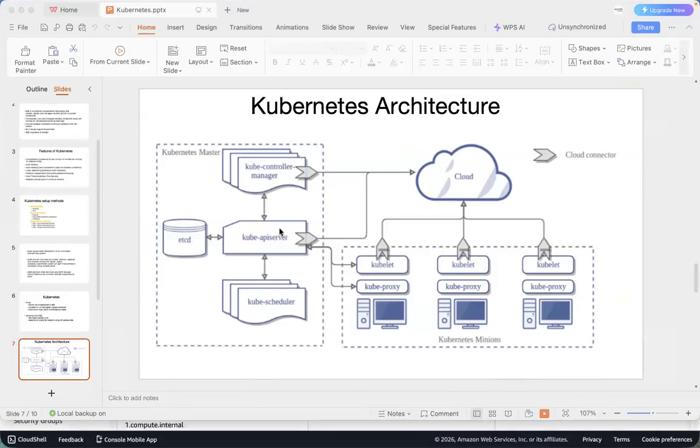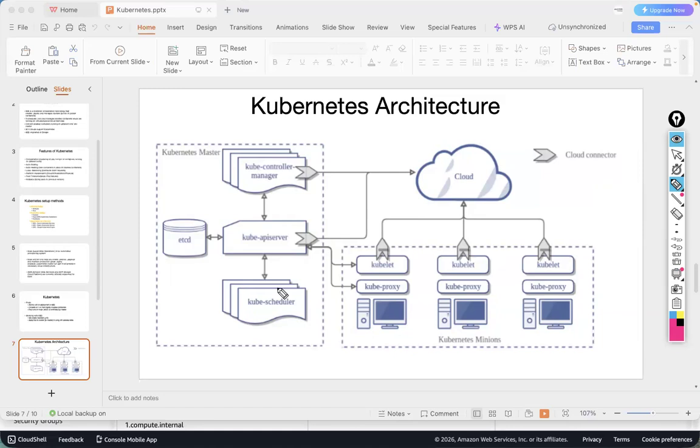Okay. So this kube API server will receive the manifest file. Once it receives the manifest file, it will send that manifest file to the etcd component. So what will this etcd component do? It is like a database. It stores the cluster information. So this etcd component will store the Kubernetes cluster information, and then it will send back the manifest file to the kube API server. Then what will the kube API server do?